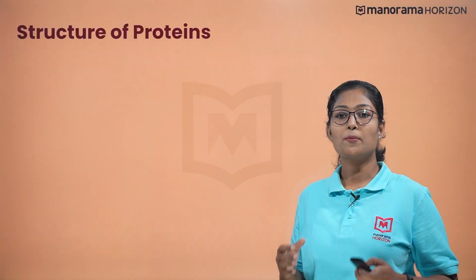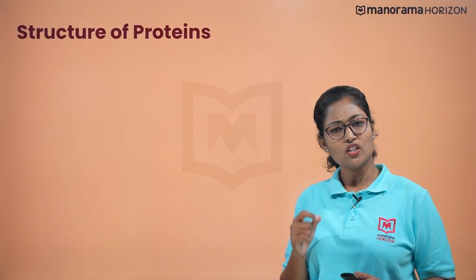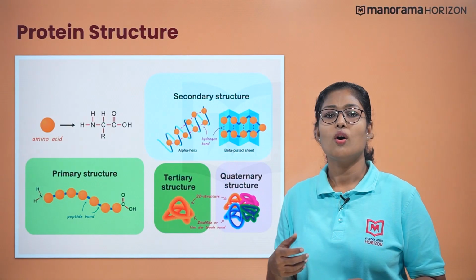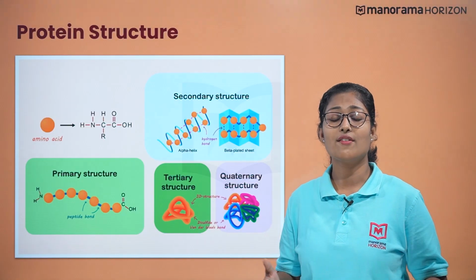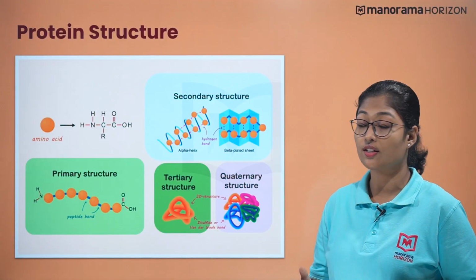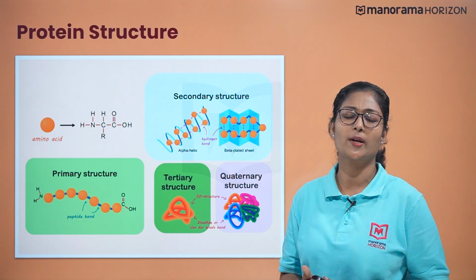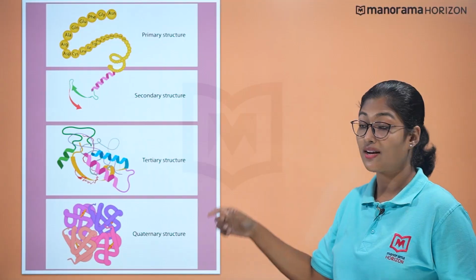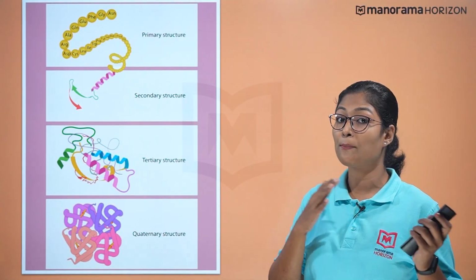As mentioned, protein is a heteropolymer or a polypeptide of amino acids. In general, proteins have a definite three-dimensional structure. So, how can we determine the protein structure? It is determined by several factors based on 4 levels of structural organization called the primary, secondary, tertiary and quaternary structures of protein. The structure is such that each succeeding level is more complex than the previous one, and it is a direct result of the chemical features of the previous levels.